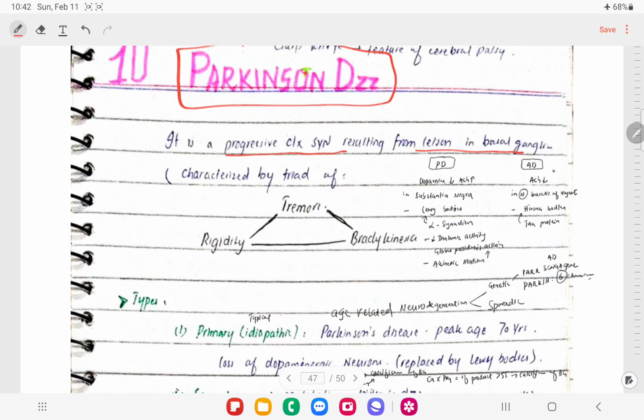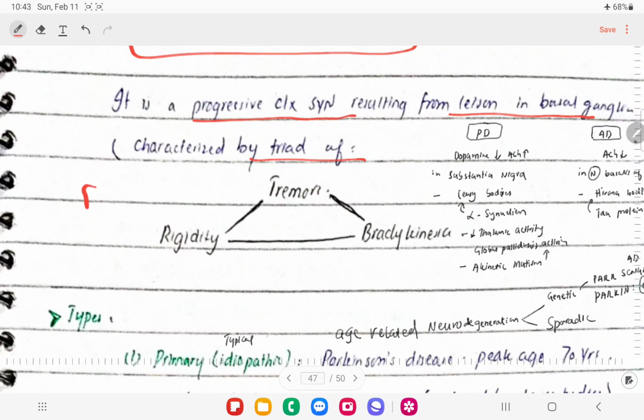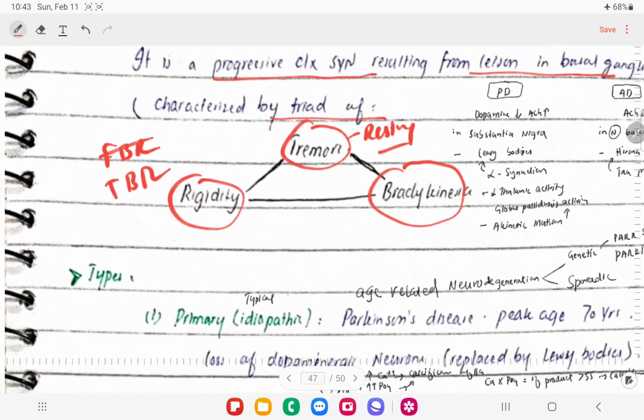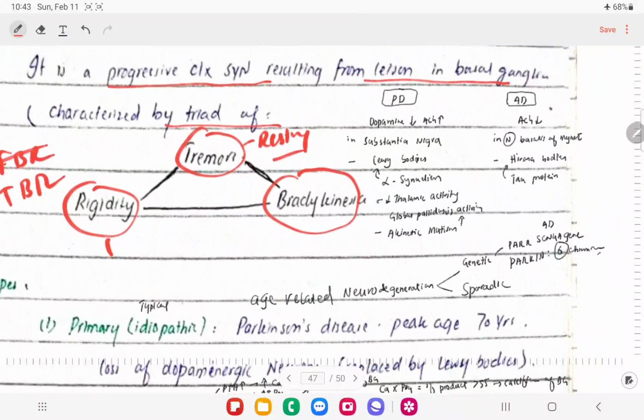It is characterized by a triad of three features, like TRAP, a mnemonic. Basically, we're going to see the tremors, rigidity, and bradykinesia, right? There will be resting tremors in these patients. Obviously, the intentional tremors are seen with cerebellar lesions. We will see lead pipe rigidity in these patients, and there will be bradykinesia, right?